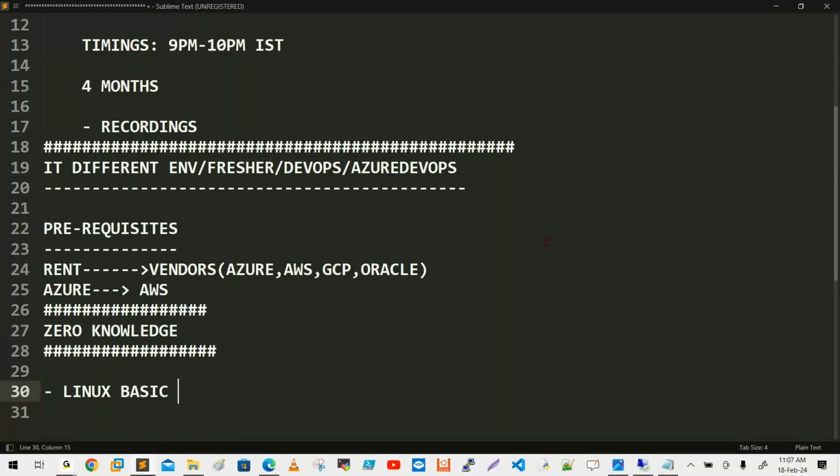Without Linux, there is no server. If I give you a satisfying answer, saying nothing is required, you can join, maybe that is misleading. So I am giving you a proper statement: Linux minimum basics are required. If you additionally have PowerShell knowledge, you are the master here.